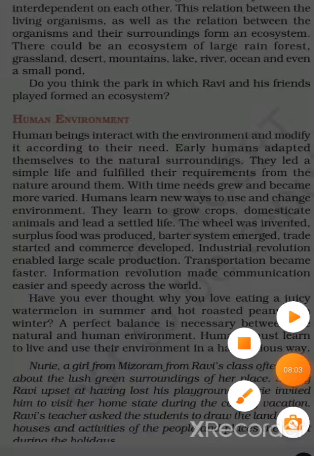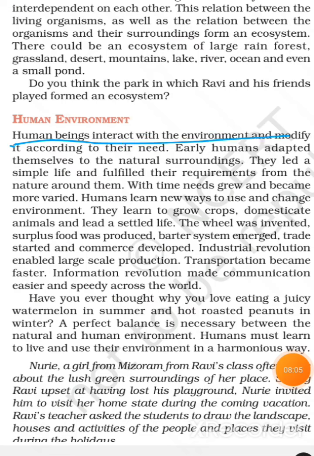So human beings interact with the environment and modify it according to their need. Humans learn new ways to use and change the environment. They learn to grow crops, domesticate animals, and lead a settled life. And the wheel, food, barter system, trade, commerce, and industries developed. Transportation became faster, and information revolution made communication easier and speedy across the world.